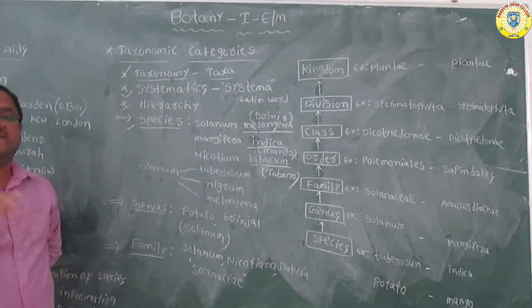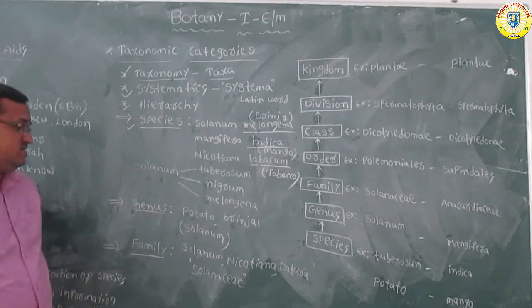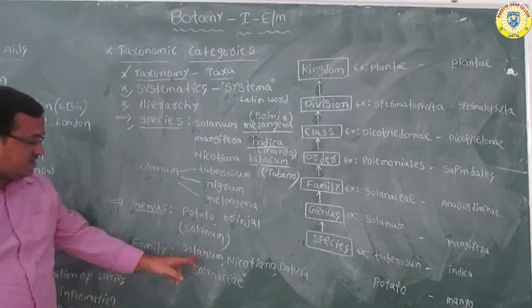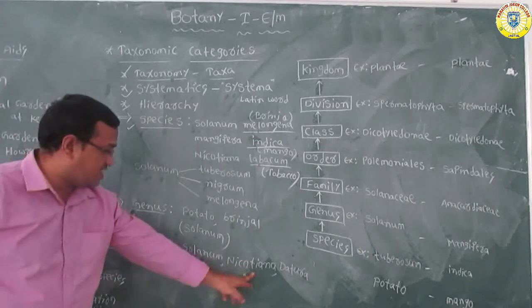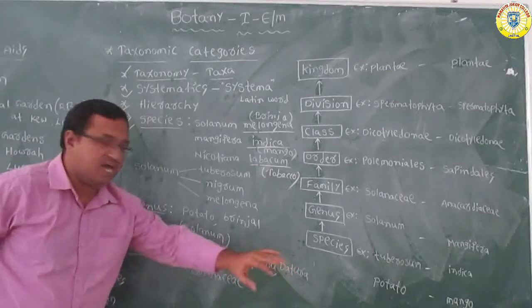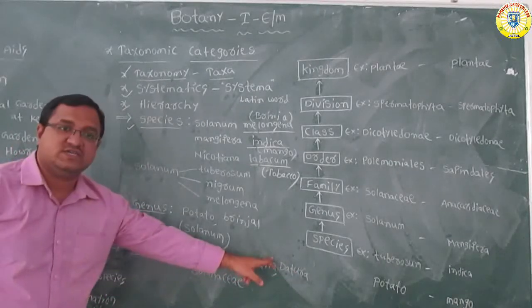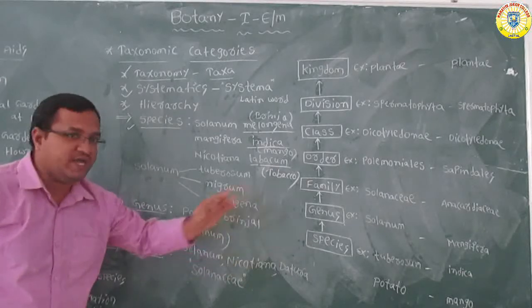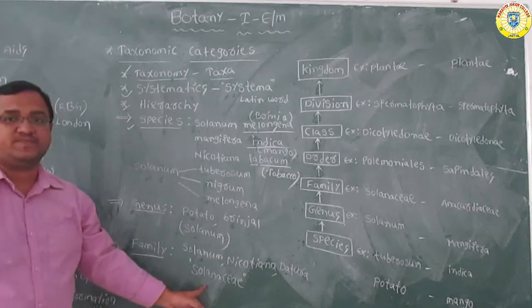Here you can see the genera Solanum, Nicotiana and Datura, which are included in the family Solanaceae. These are three genera included in the same family. The family name is Solanaceae.